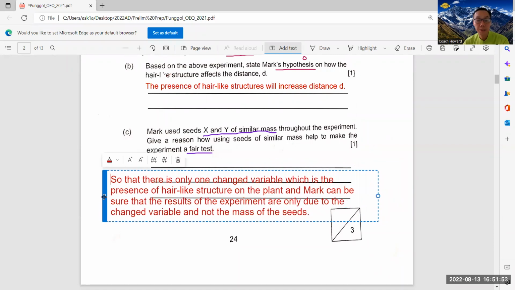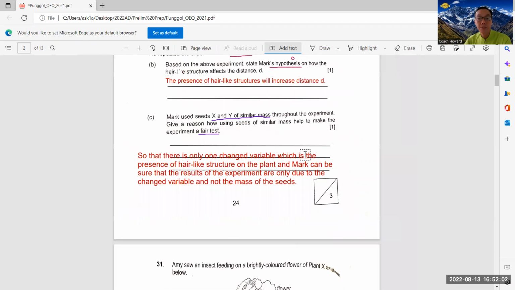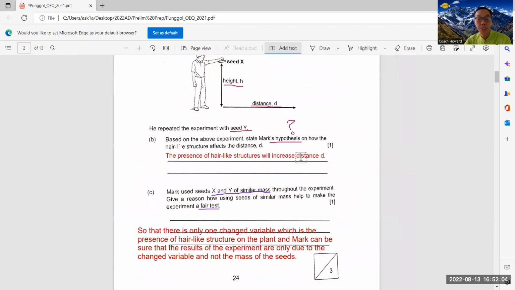Let me better put it here. Okay. Only one change variable, which is the presence of hair-like structure. So I will screenshot this and send to you all together.